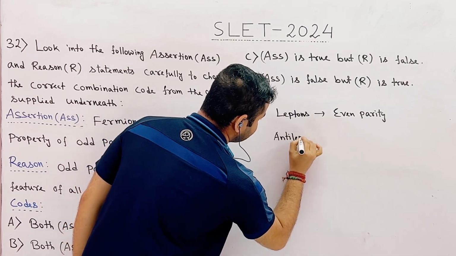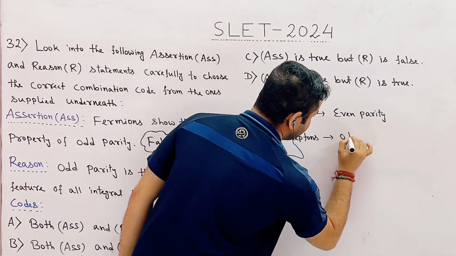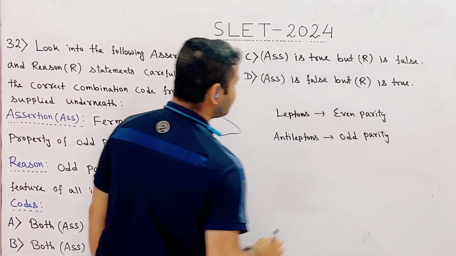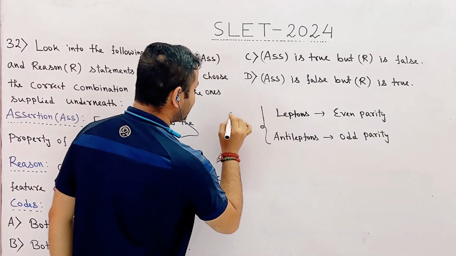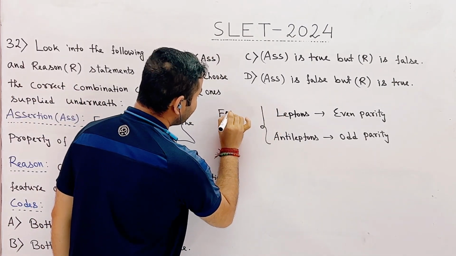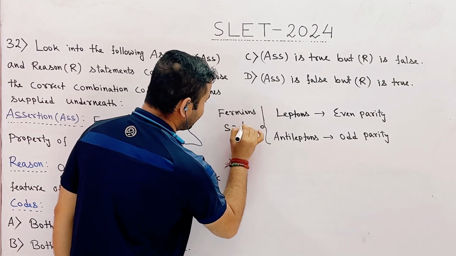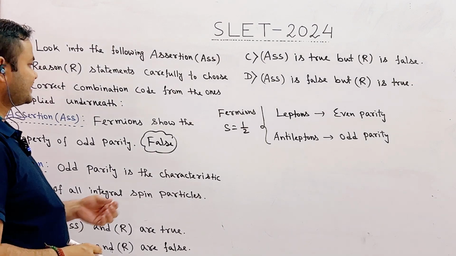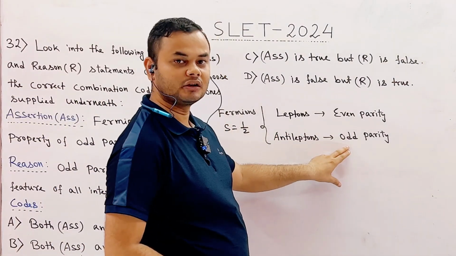Anti-leptons have odd parity, and these leptons and anti-leptons are the examples of fermions because they are spin half particles. Okay? So, from this example, we can say that these fermions can have both even as well as odd parity.